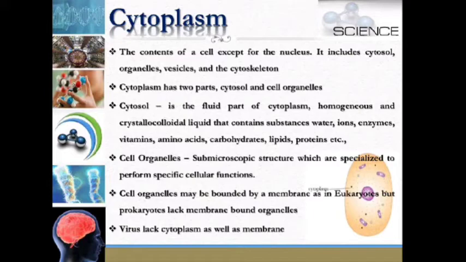Cytosol is the fluid part of cytoplasm, a homogeneous crystallocolloidal liquid that contains substances like water, ions, enzymes, vitamins, amino acids, carbohydrates, lipids and proteins. Cell organelles are submicroscopic structures which are specialized to perform specific cellular functions. Cell organelles may be bounded by membrane as in eukaryotes, but prokaryotes lack membrane-bound organelles. Viruses lack cytoplasm as well as membrane.